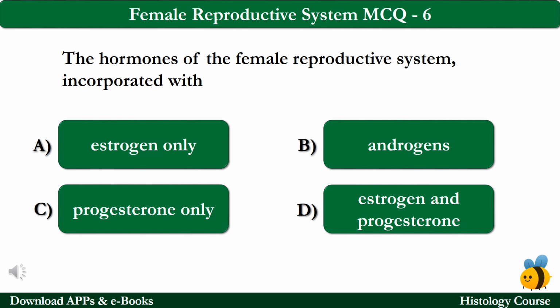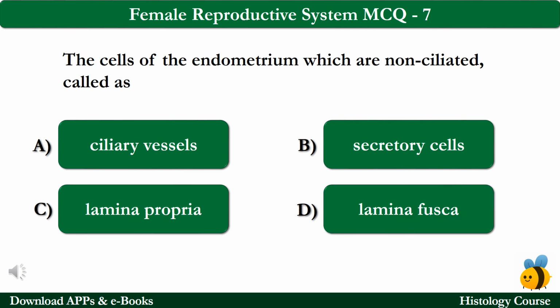MCQ number 6. The hormones of the female reproductive system incorporated with option A estrogen only, option B androgens, option C progesterones only, and option D estrogen and progesterone. The correct answer is option D, which is estrogen and progesterone. MCQ number 7. The cells of the endometrium which are non-ciliated are called as option A ciliary cells, option B secretory cells, option C lamina propria, and option D lamina fusca. The correct answer is option B, which is secretory cells.